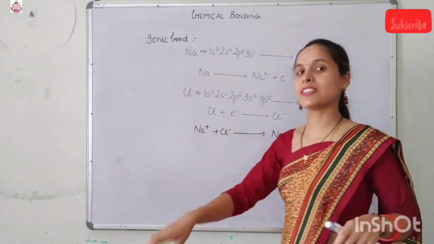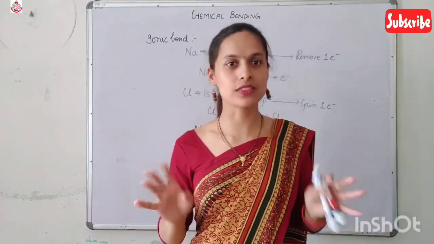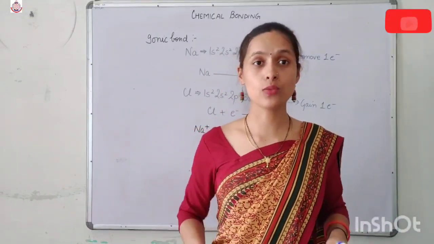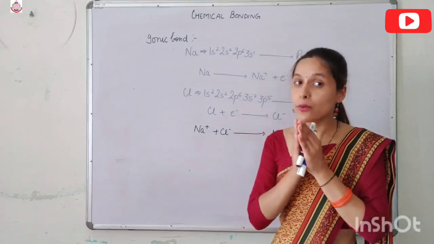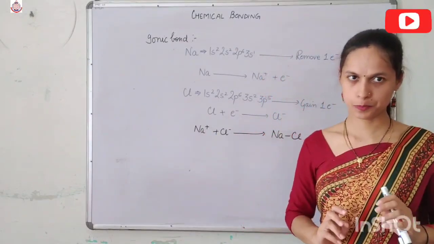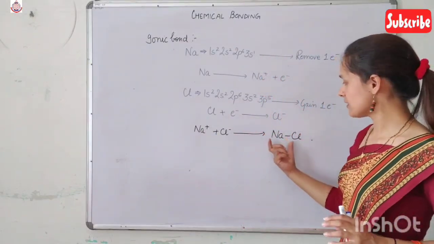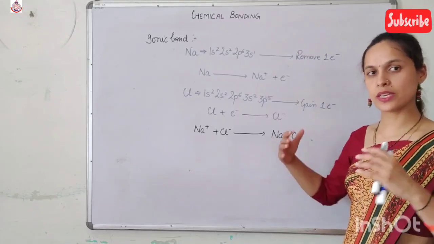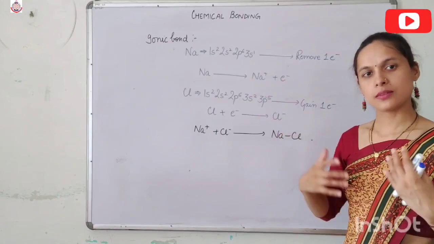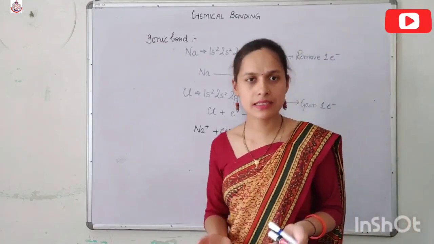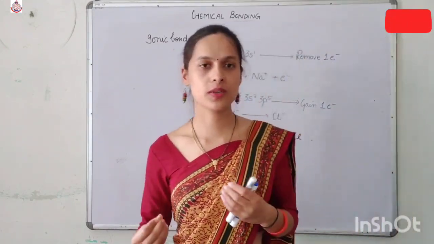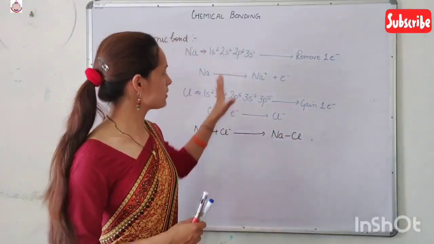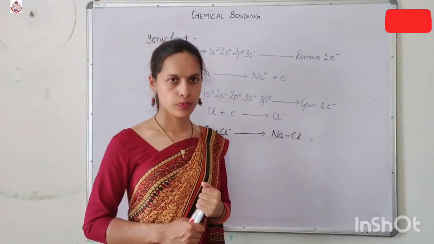So the ionic bond is basically not a visible bond. It is actually a strong force of attraction present between two oppositely charged ions. So there exists an ionic bond between Na and Cl, and thus we get NaCl. Similarly, we get CaCl2, in which the ionic bond is present between calcium and chlorine. So this is the formation of the ionic bond.